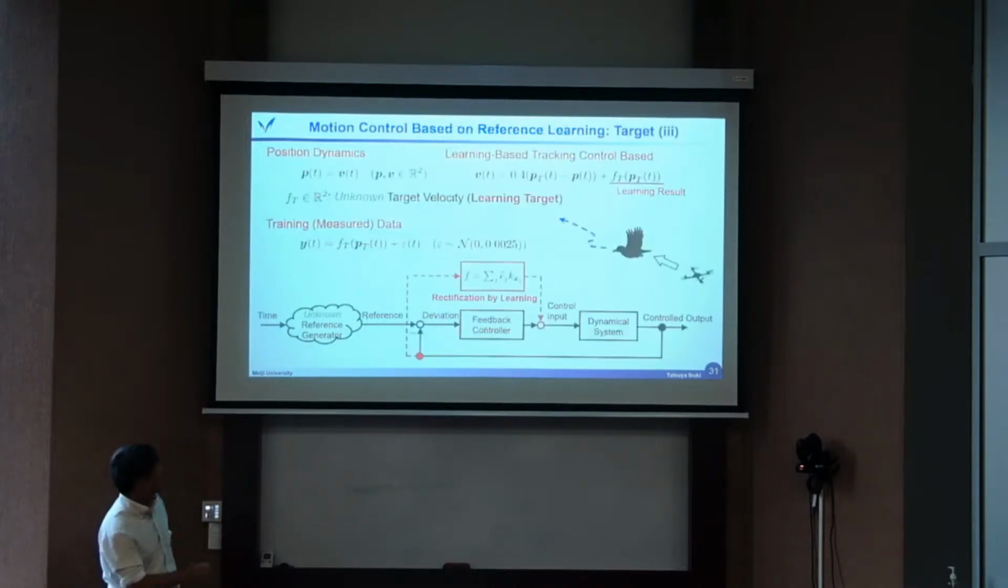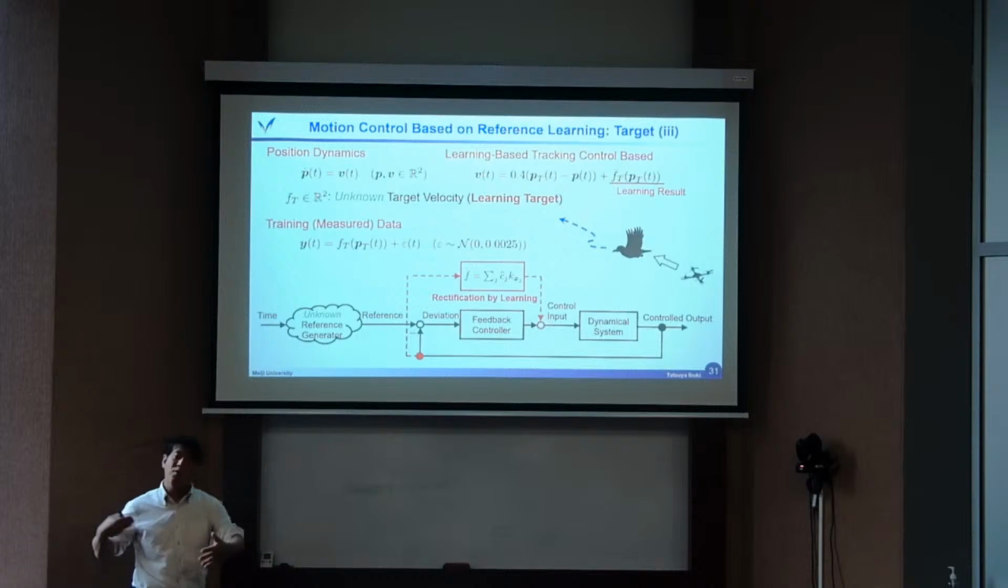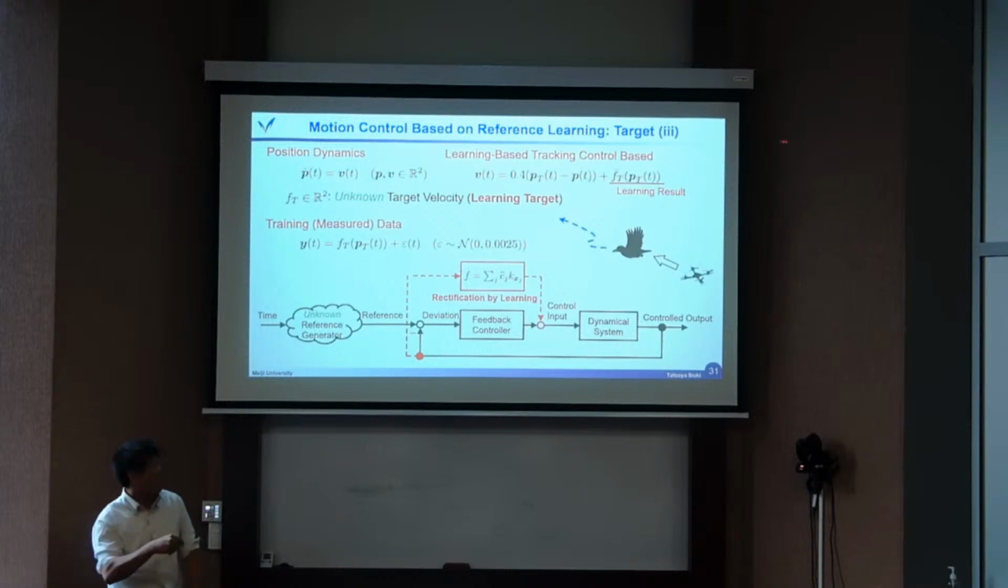The reference can also be the target. For example, let's consider this case. I want to apply tracking control, but the target is unknown. So, for example, target tracking control for the unknown target. Then the approach is very simple. We just apply the feedback control with the feed-forward input based on the learning data.